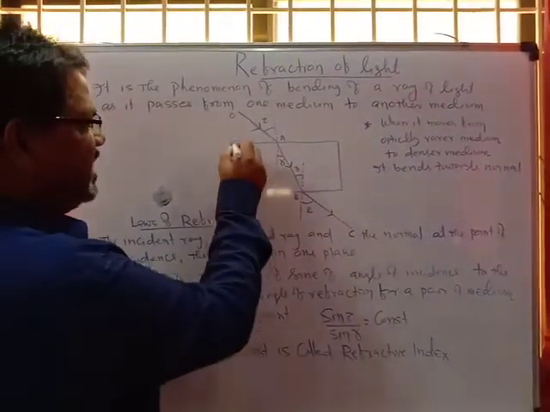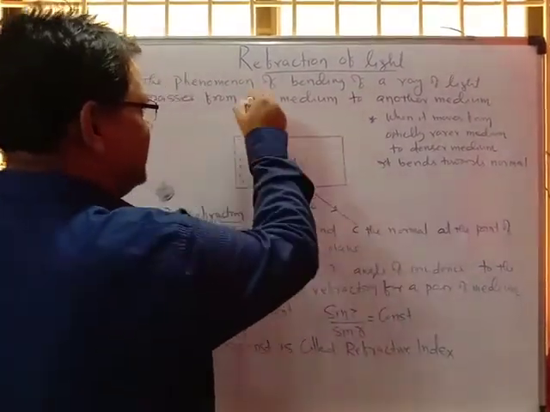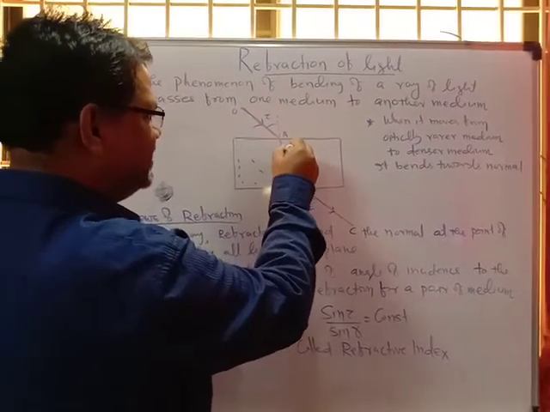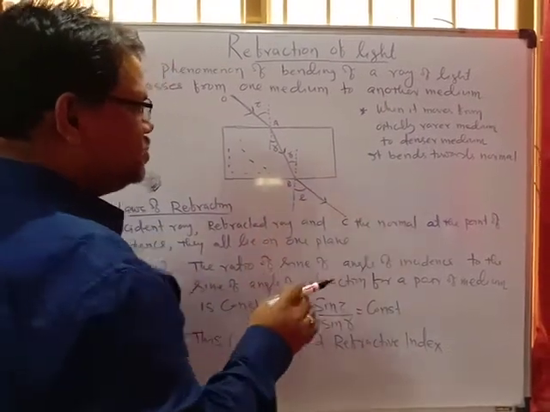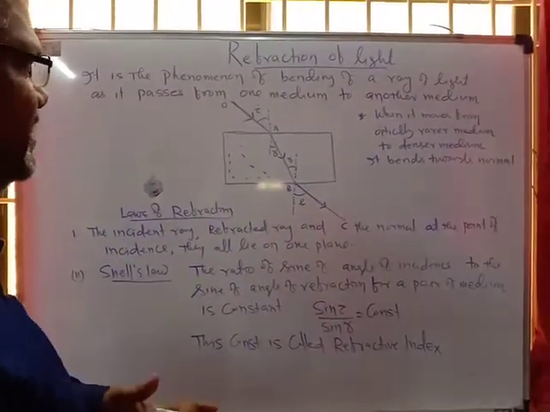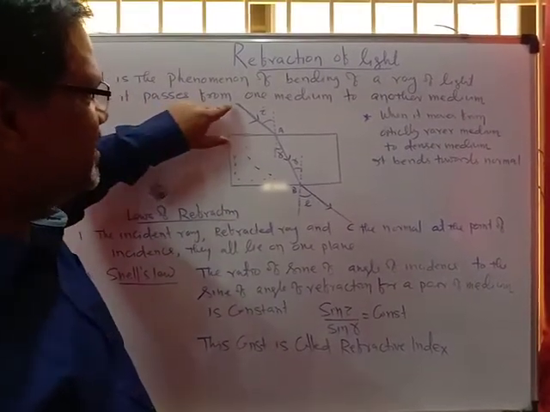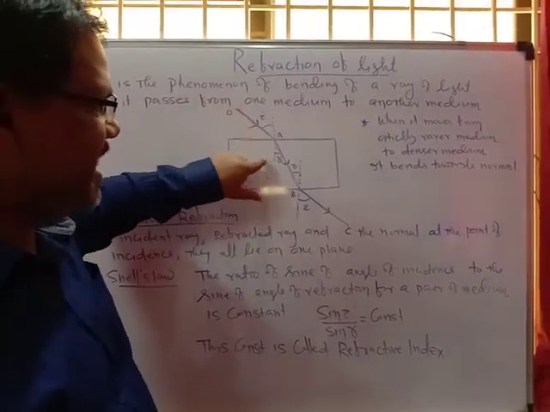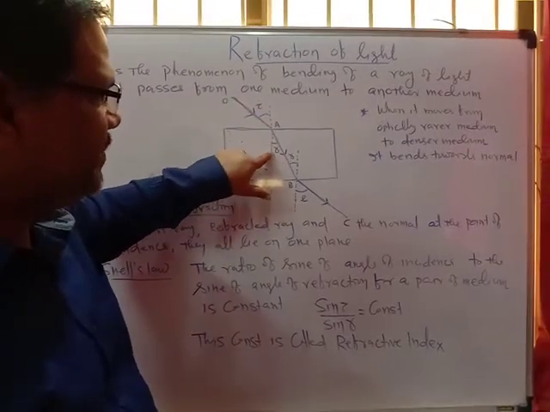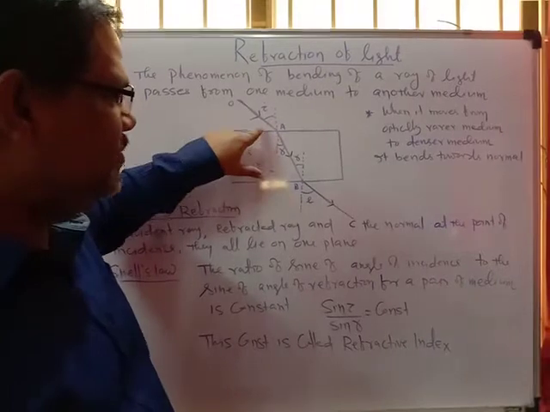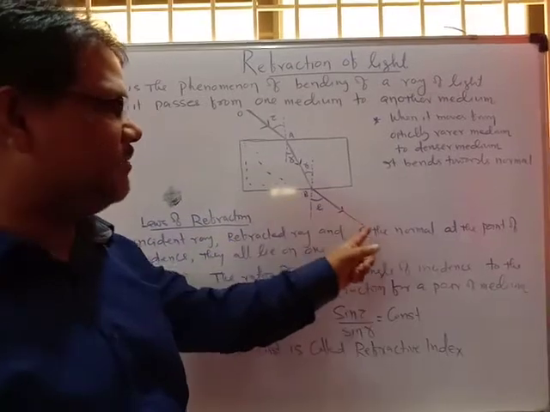Suppose this is the medium, the glass slab. We have taken the glass slab, and the ray of light is coming from here, and it bends, and it moves through the glass slab. Again, it also bends. So two refraction phenomena take place here. This is the rarer medium, the air, and the light is coming from air to the denser medium, the glass slab. So the ray bends towards the normal, and this ray, AB, is moving through the glass slab, and when it strikes at B, it bends away from the normal.